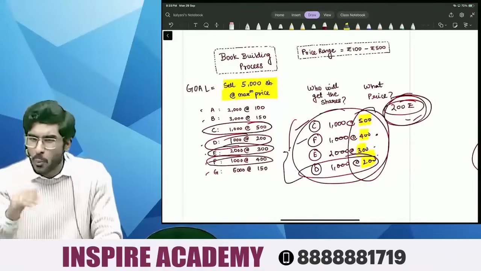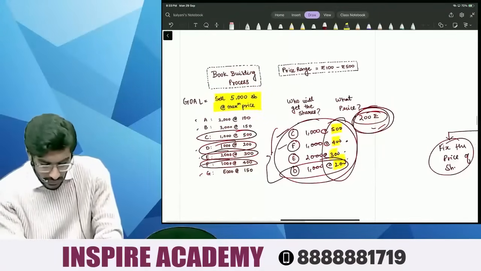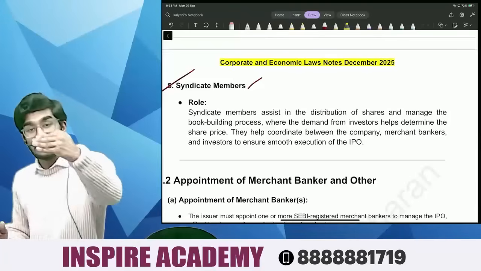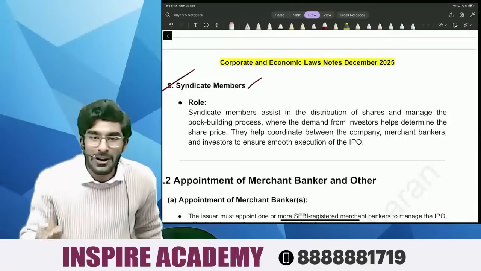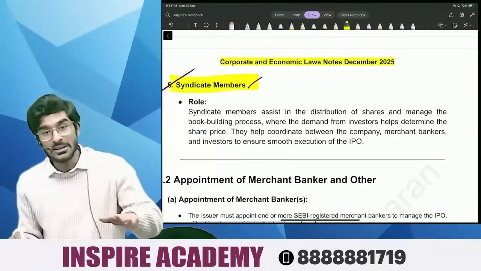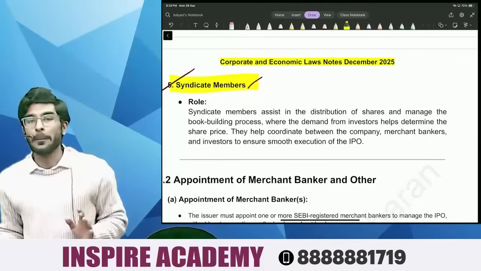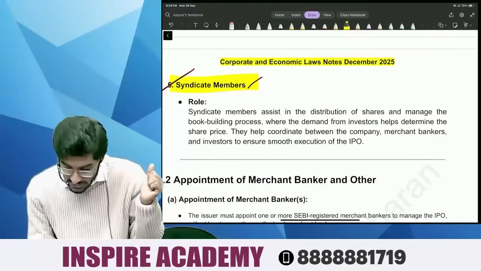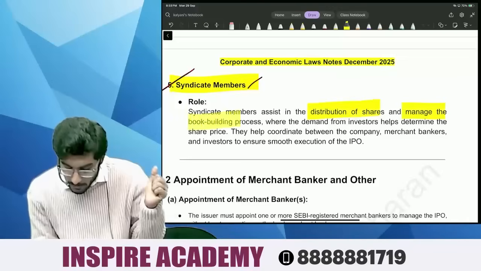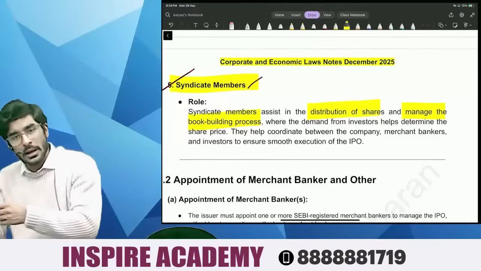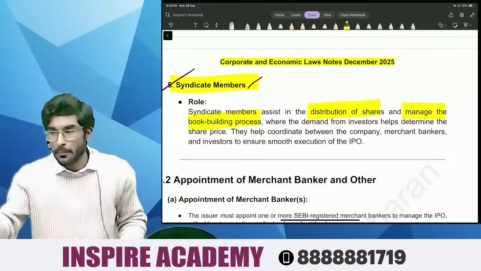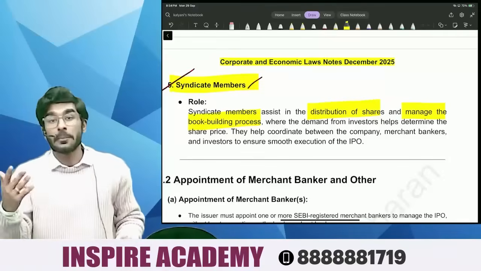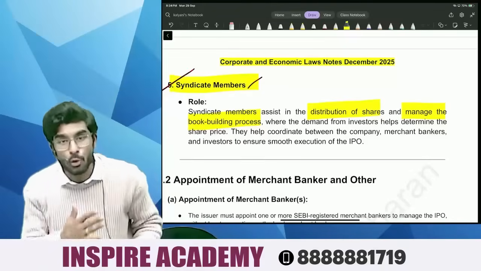Now the important question is, why did I tell you this? Let's come to this. So people, now who fixes the price using book building mechanism? It is the syndicate members who fix the price using book building mechanism. Let's read it. Syndicate members assist in distributing the shares and manage the book building process. If the company is going for a book building process, they will appoint a syndicate member. We want to issue the shares using book building mechanism. We want to discover the price using book building mechanism. So please, now you have to help us out.